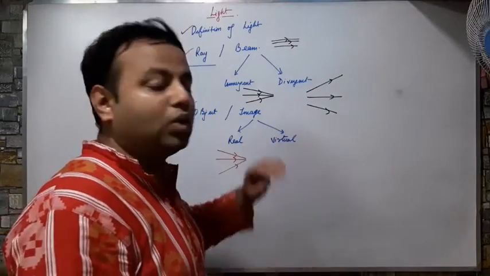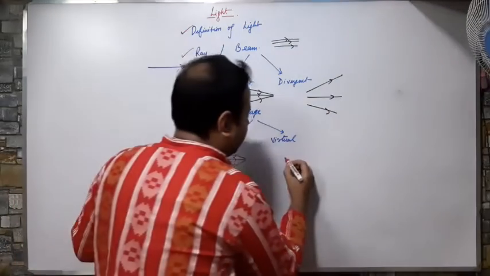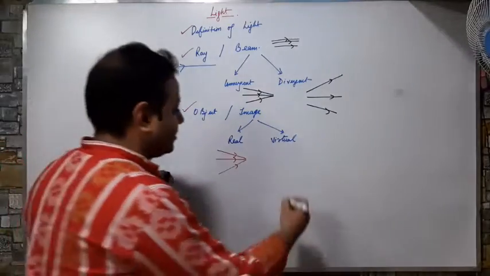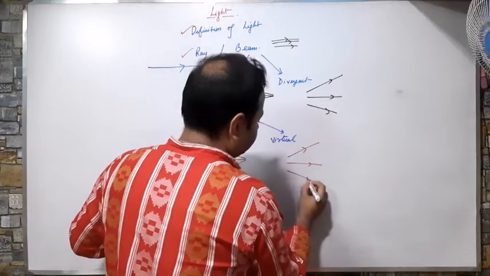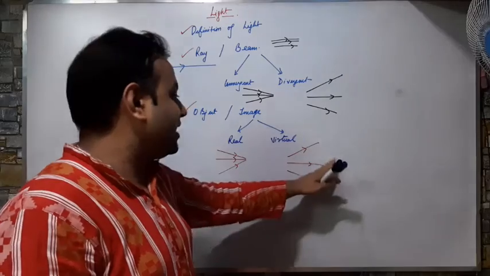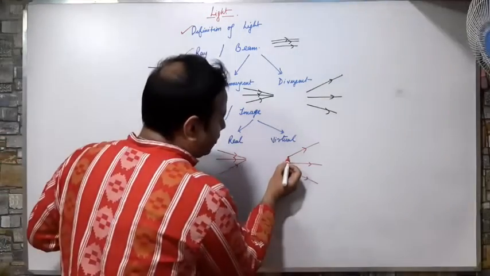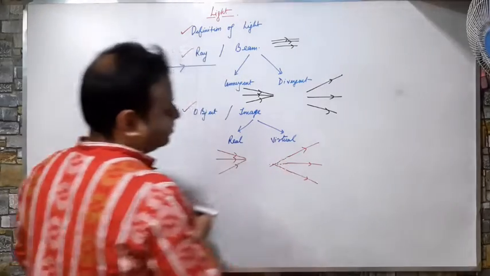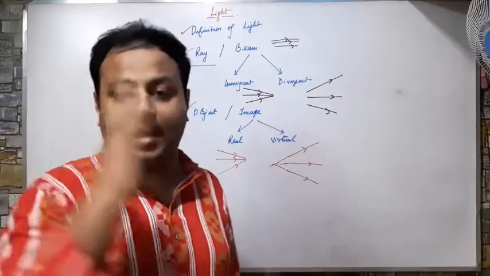Second part, virtual image. What is a virtual image? Virtual images are formed of divergent rays. They are divergent, hence they will never meet each other, but they can be produced backwards, so that it seems as if they are meeting somewhere behind.